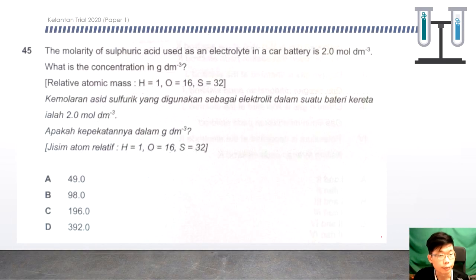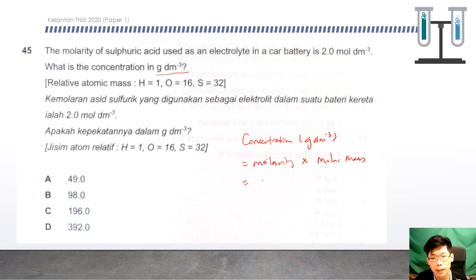Okay, 45. The molarity of sulfuric acid used as an electrolyte in the car battery is 2 mole per cubic decimeter. What is the concentration of the sulfuric acid in gram per cubic decimeter? Okay. So we have the formula to find this. So the concentration in gram per cubic decimeter is the molarity times the molar mass.